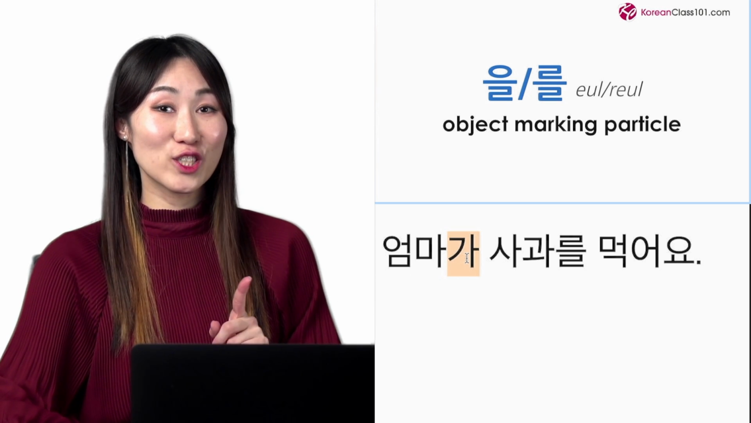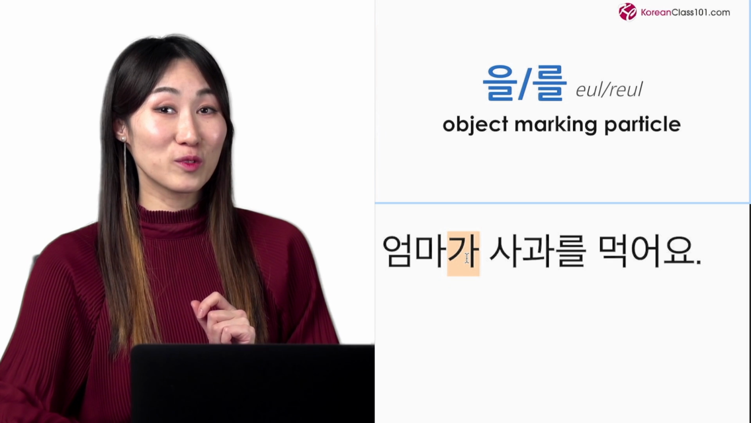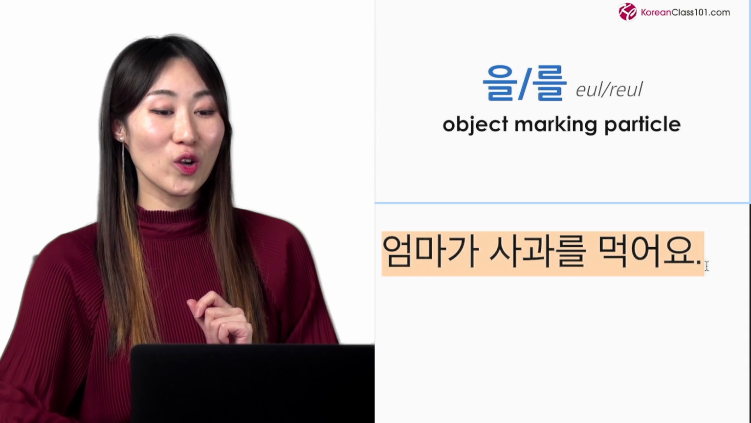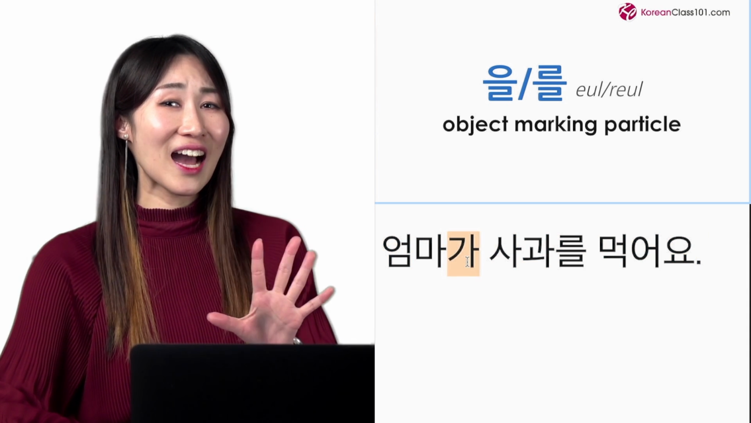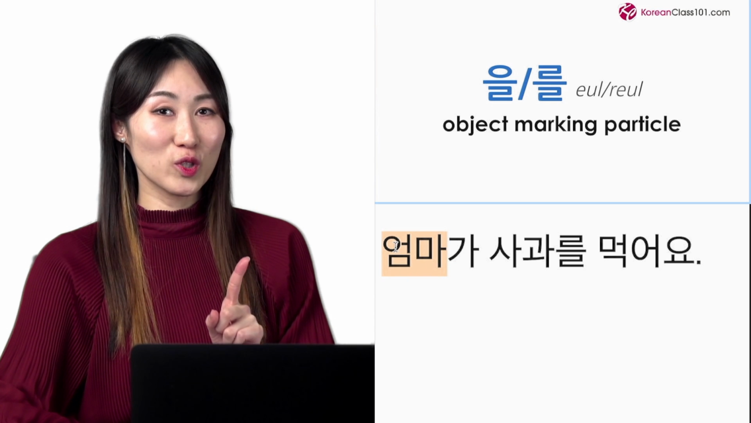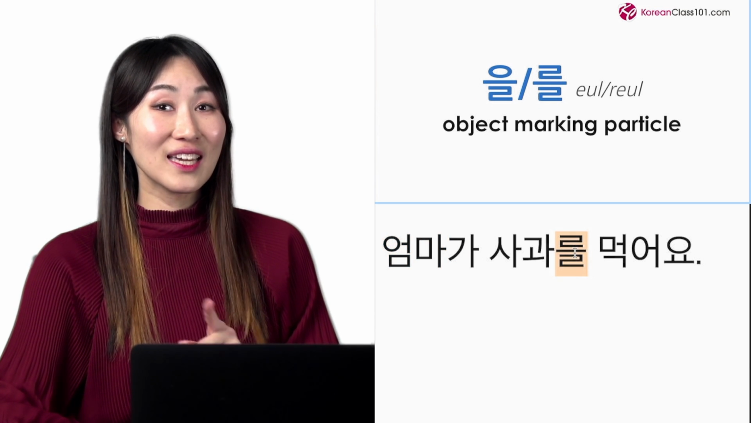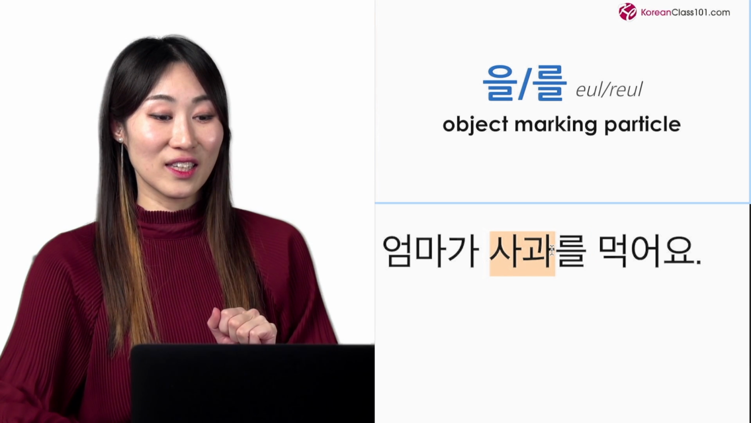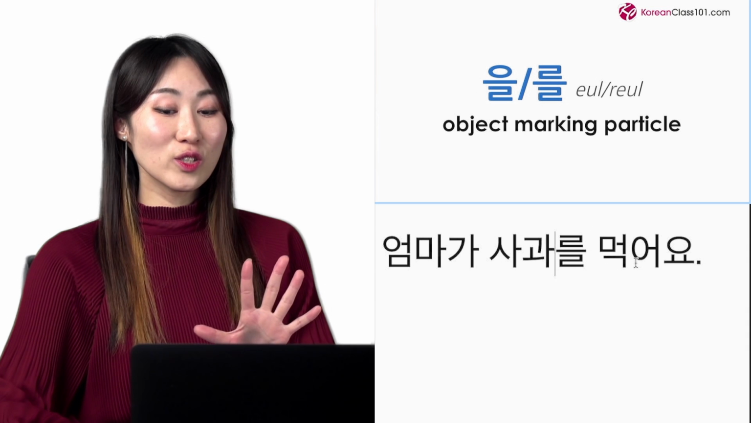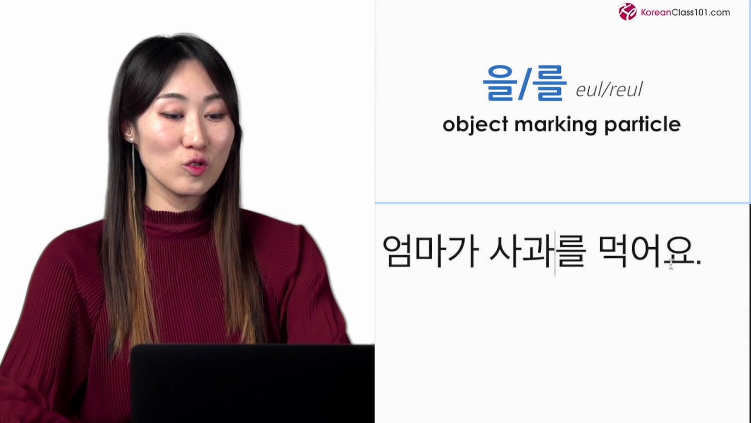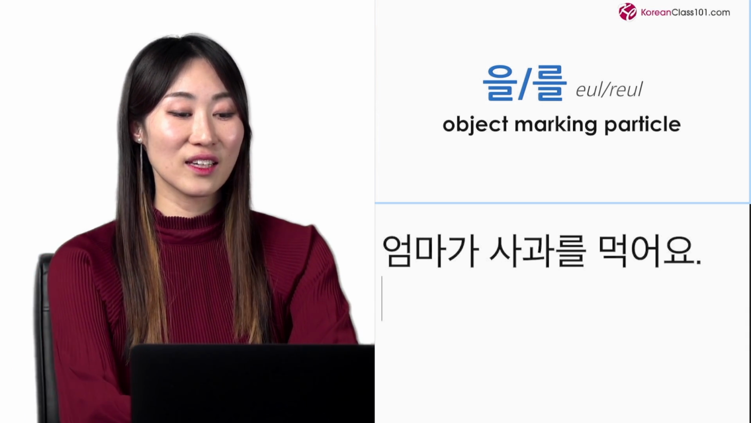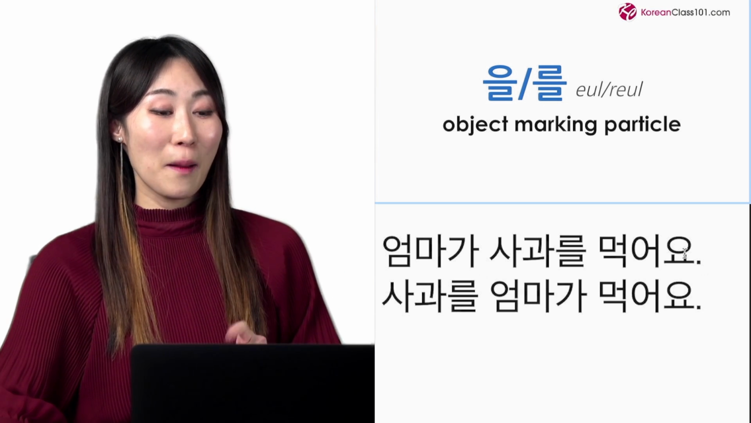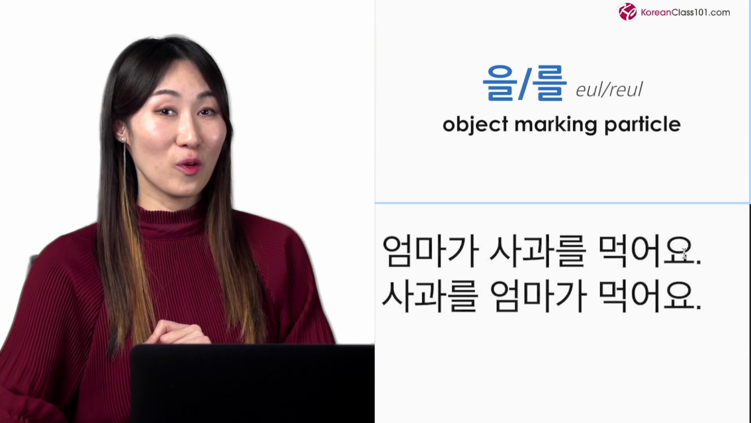Now you see this subject marking particle 가 and object marking particle 를 here, right? 엄마가 사과를 먹어요. So by looking at this 가, I know 엄마 is the subject of the sentence. And by looking at 를, I know 사과 is the object of the sentence. So because of these particles, even if you mix the order of the sentence like this, 사과를 엄마가 먹어요, it means my mom eats an apple.